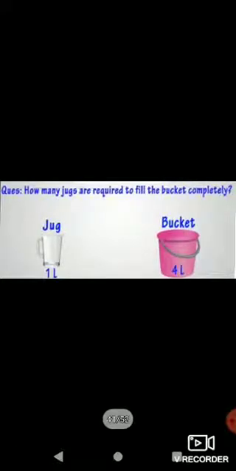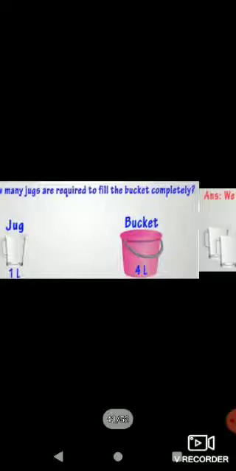Now tell me, students, how many jugs are required to fill the bucket completely? It is given that the bucket has a capacity of 4 liters and the jug has a capacity of 1 liter. So it can be 4 jugs. Simply we can say we need 4 jugs to fill the bucket completely.